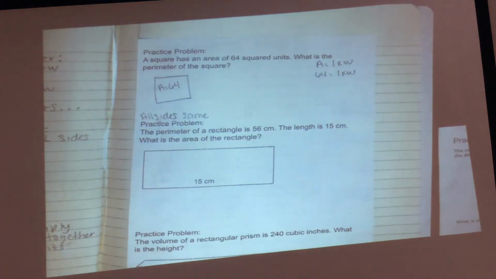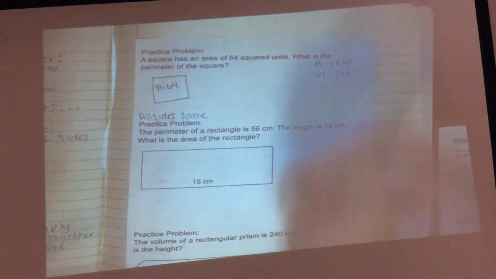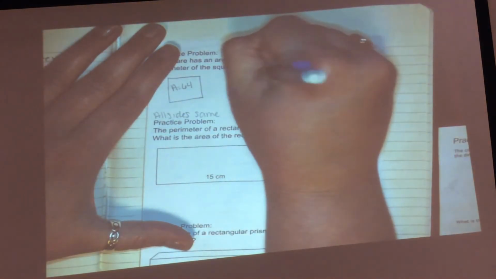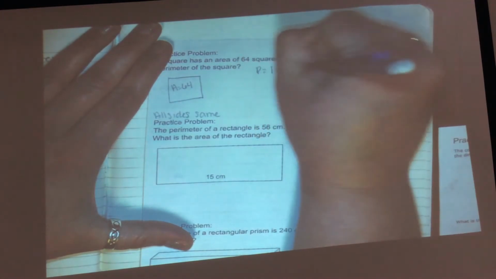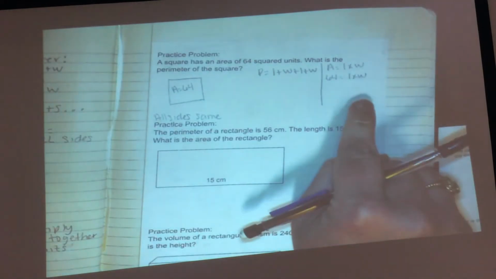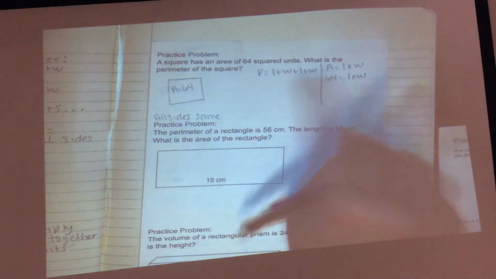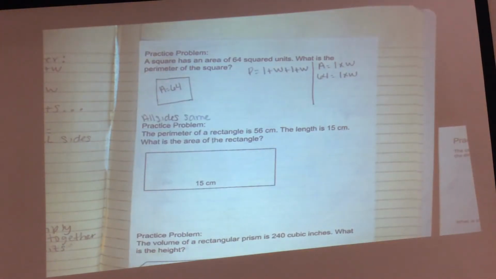So if I'm trying to find the length and the width, because to find perimeter, what do I need to know? Length plus width. Boys, side conversations need to stop. Can I plug in my length and width for perimeter if I don't know it for area yet? No. I know that all my sides are the same.